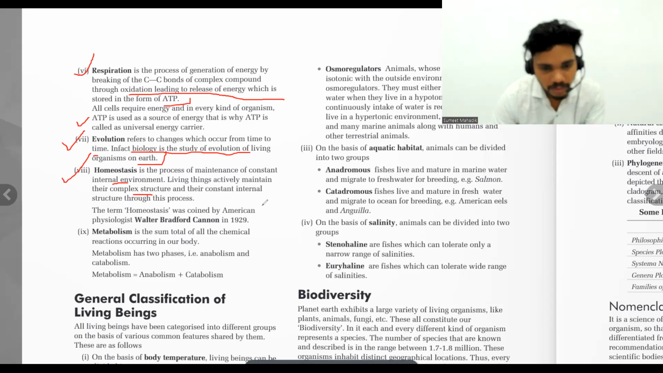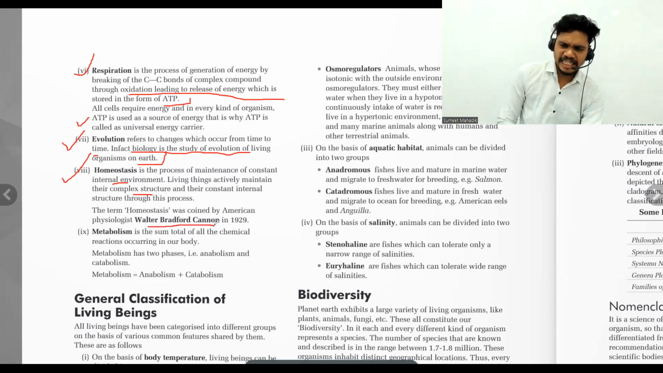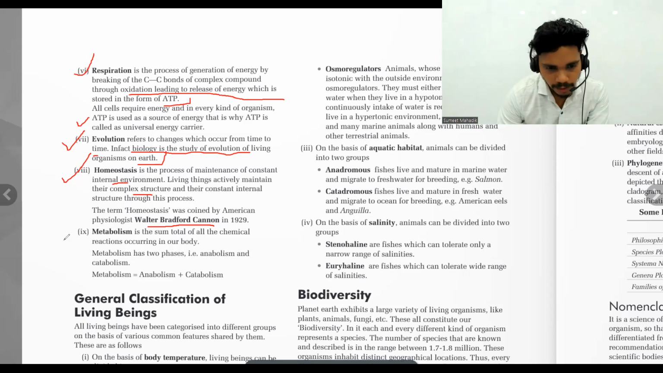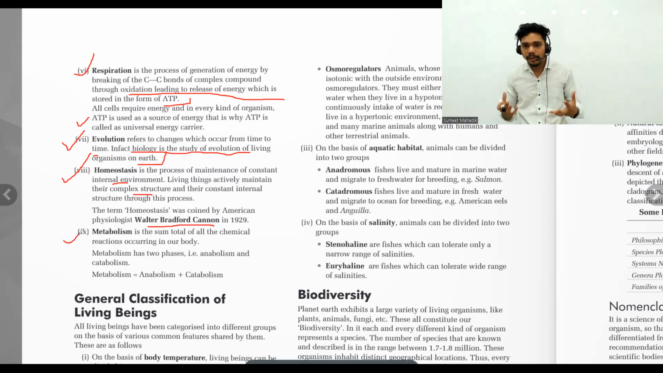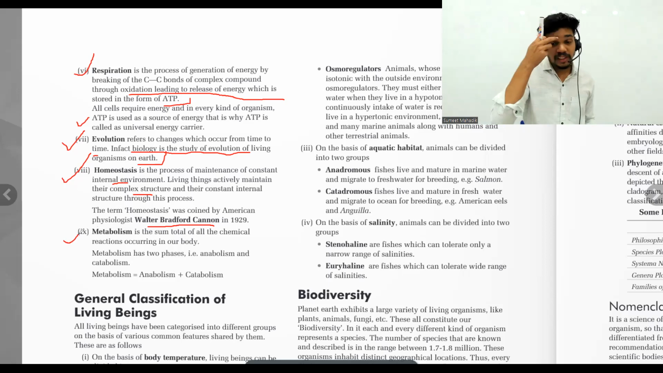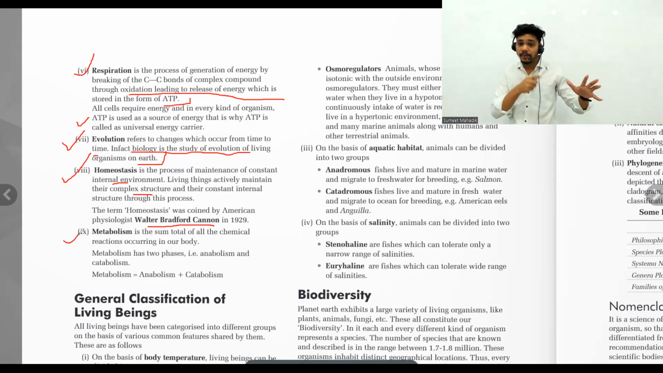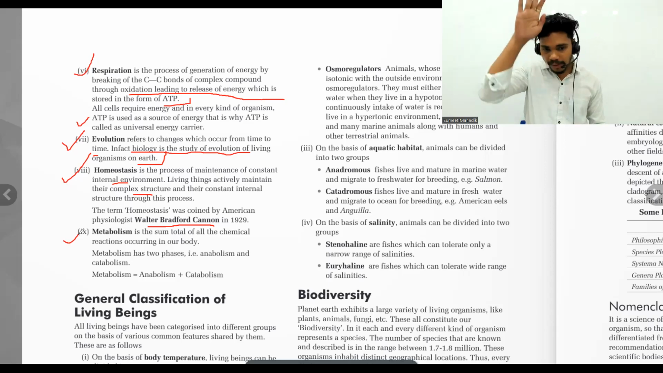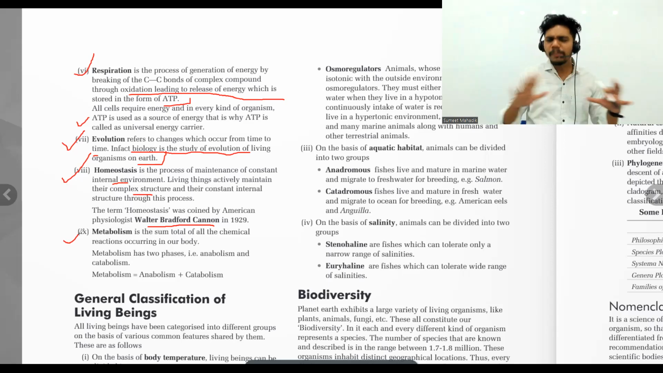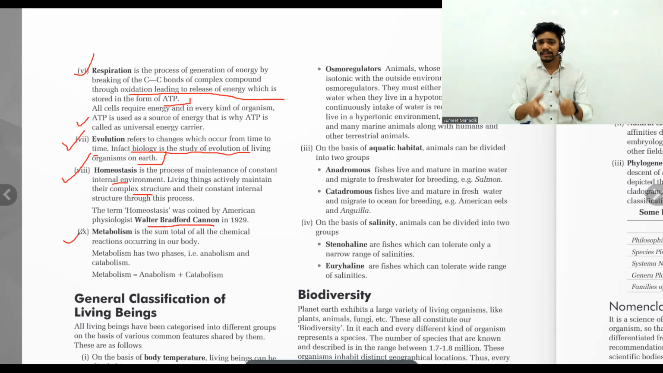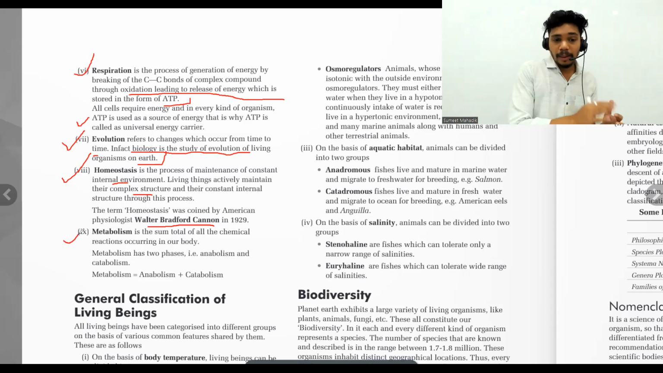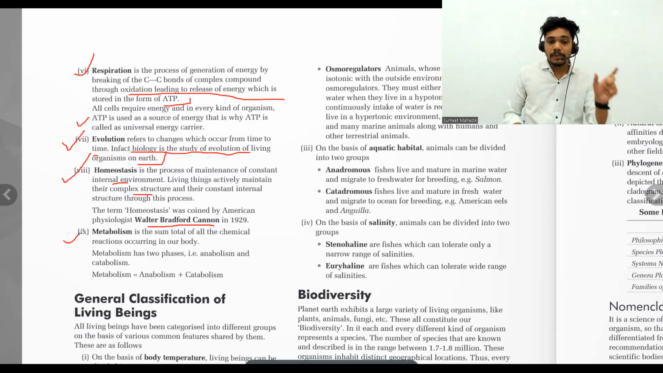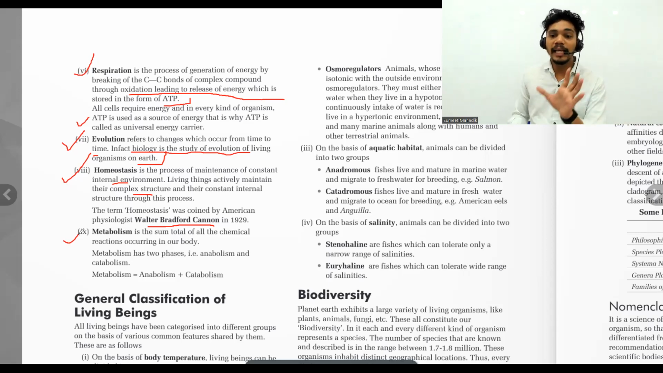The term homeostasis was coined by the American physiologist Walter Bradford Cannon in 1929. And the last one, metabolism. What is metabolism? Ultimately, we need respiration, the process, okay? But via metabolism, we actually generate energy. So it is the sum total of all chemical reactions occurring in our body. All chemical reactions, जो भी body में हो रहे हैं, that sum is what? Metabolism. Metabolism has two phases, anabolism and catabolism. Metabolism is a combination of anabolism and catabolism.